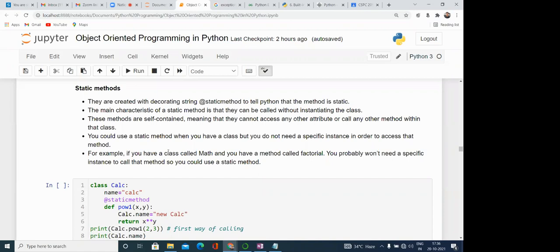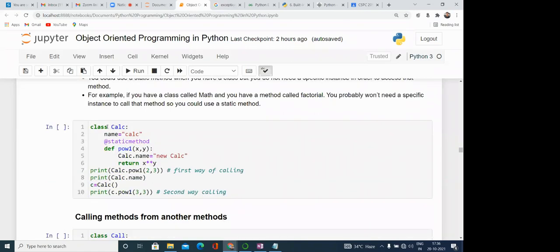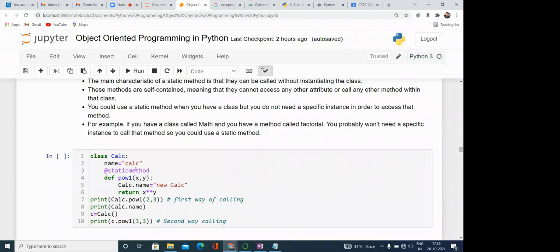Okay, static methods. So how can we add these static methods in the class? Are you understanding the meaning of static methods? Why are they static? Because they don't have any sense in performing operations on the instance variables. So class Calc, name Calc, suppose this is the static variable, and then a static method is there. Static methods are also called with the name of the class, because we don't require to create the object. There is no need of creating the object.